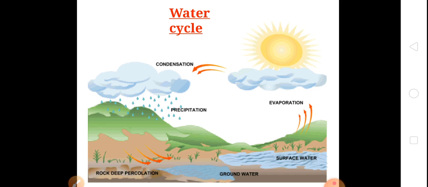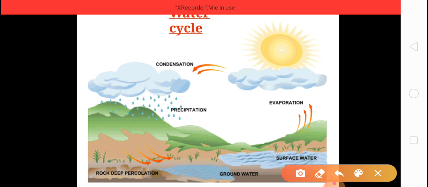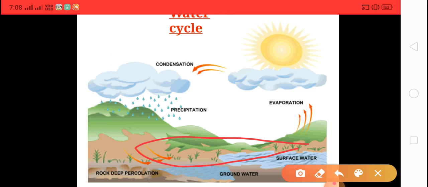Now see this picture, children. First of all, this is the sea water, groundwater. Here the sun heats the sea water, river water, and it evaporates and goes upward.